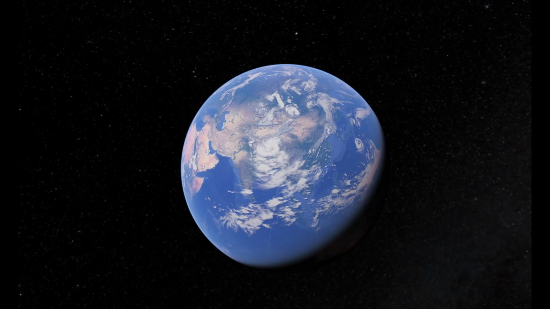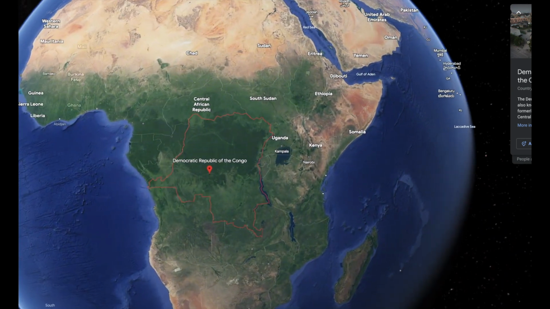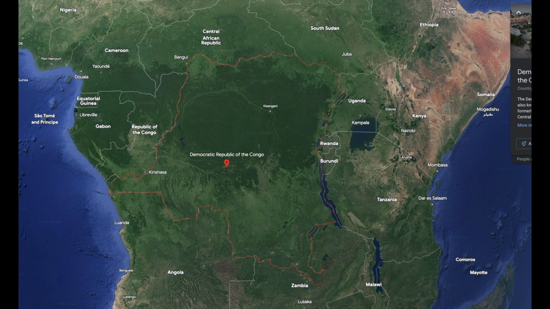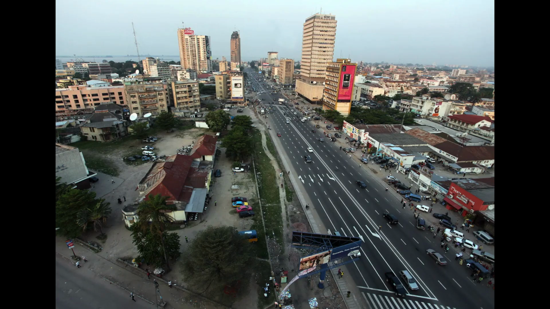For this last country, let's go to a place that literally no one's ever heard about, the Democratic Republic of the Congo, or its second name, Congo Zaire. This one's easy to explain. Basically, there's the Democratic Republic of the Congo and the Republic of the Congo. Now, people call them by Congo Kinshasa or Congo Brazzaville. Kinshasa is the capital of the Democratic Republic of the Congo, and Brazzaville is the capital of the Republic of the Congo. Is this all making sense?